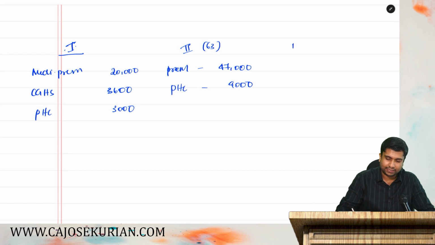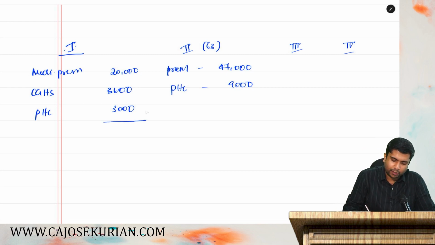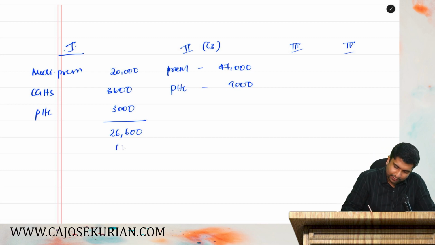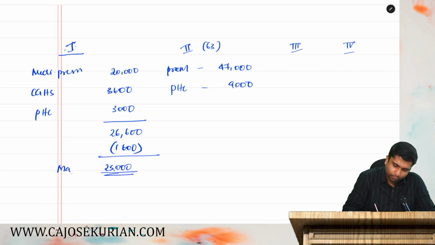So category 3 and 4 are vacant. Yes or no? There is nothing in category 3 and category 4. So what we need to do is compute the total in category 1. Total in category 1 is 26,600, but you are only supposed to take 25,000. So 1,600, you will never get it as a deduction. You need to disallow 1,600. So the remaining 25,000 is the maximum deduction from category 1.